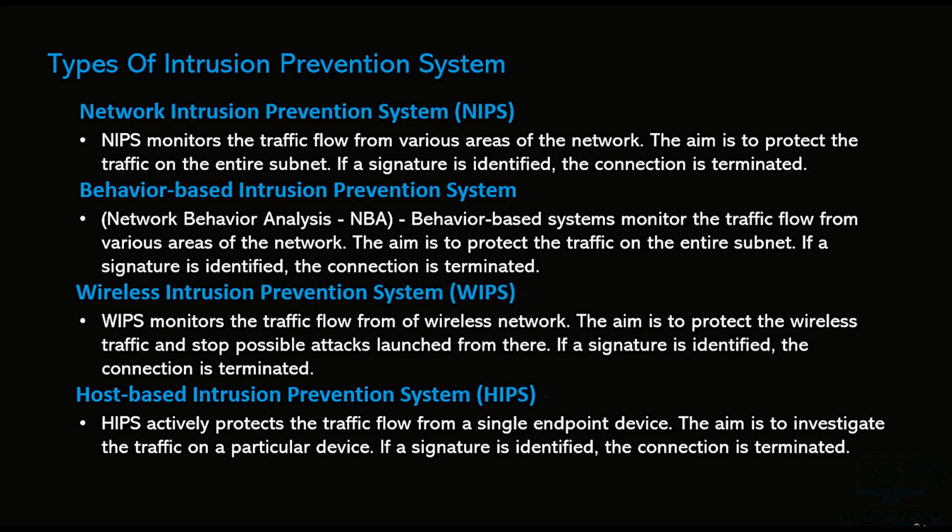A wireless intrusion prevention system monitors the traffic flow from the various wireless networks. The aim is to protect the wireless traffic and stop possible attacks launched from there. If a signature is identified, the connection is terminated. Then we have the host-based intrusion prevention system, which actively protects the traffic flow from a single endpoint device. The aim is to investigate the traffic on a particular device. If a signature is identified, the connection is terminated.